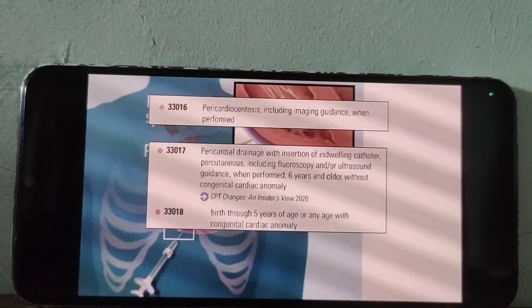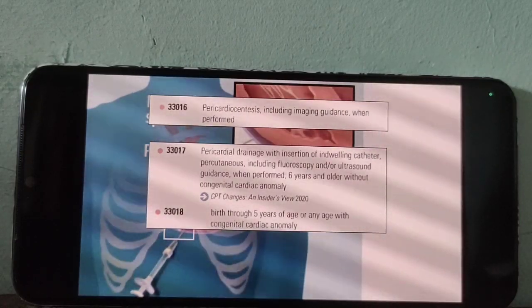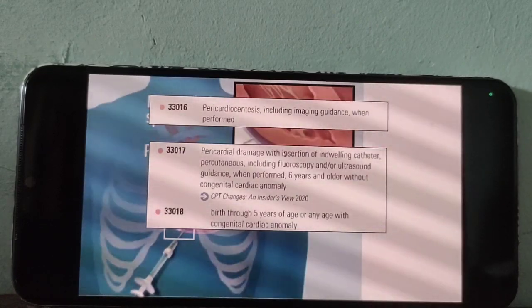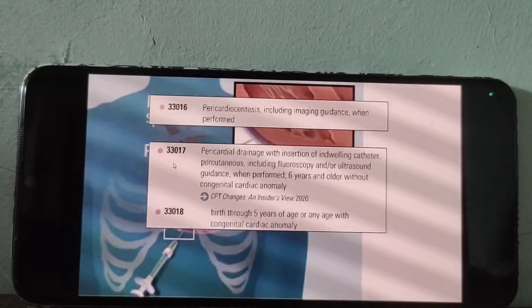In that case, doctors use a catheter to drain the fluid. So drainage is the key term. The drainage procedure is performed under fluoroscopy or ultrasound guidance.